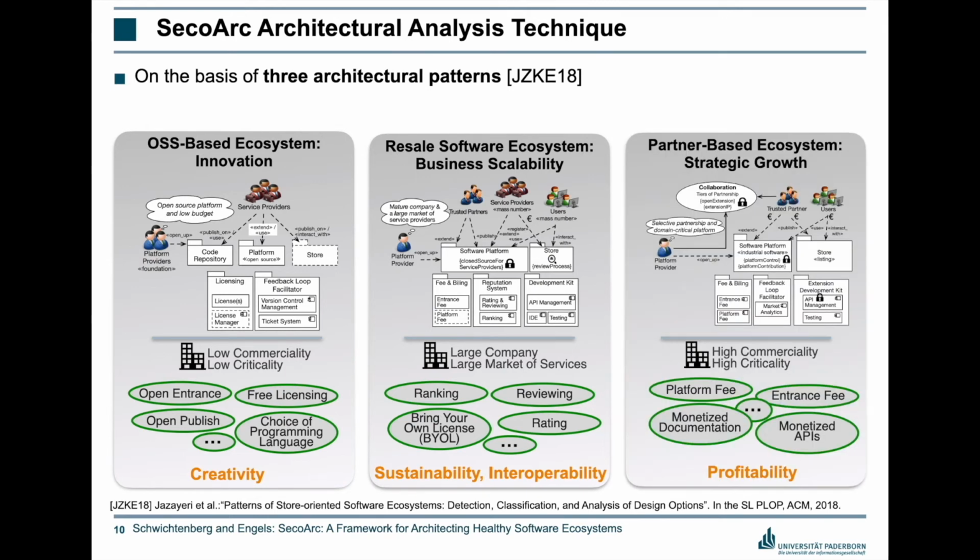The third pattern is the partner-based ecosystem. In this case, the platform provider does not open the platform to everyone, but trusted partners are carefully selected. Software is very commercial and it can be safety critical. Typical design decisions are monetized documentation and monetized API.